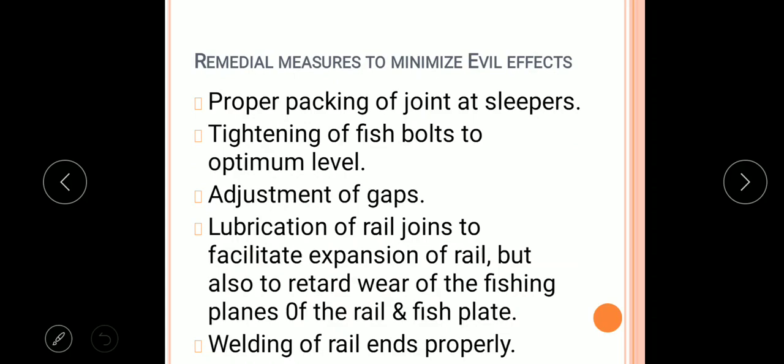Next remedy is lubrication of rail joints to facilitate expansion of rail and also to retard wear of the fishing planes of the rail, and fish plates should also be provided. And the last remedy is welding of rail ends properly. So this is about the rail joints and evil effects of rail joints.